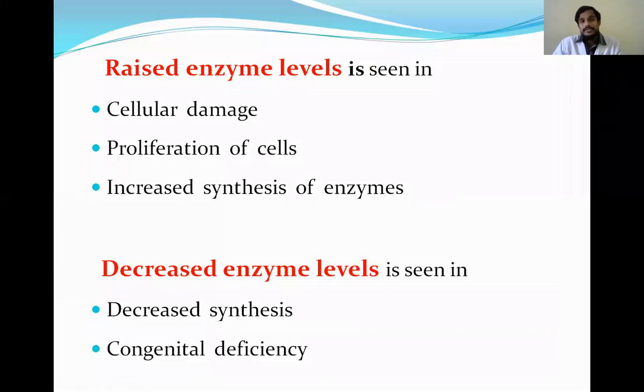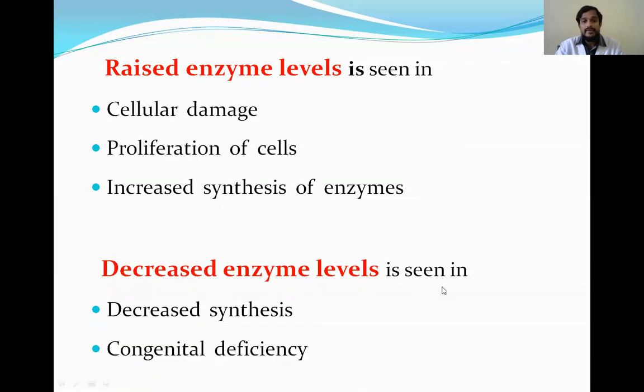And coming to the enzymes, raised enzymes are seen in cellular damage, proliferation of the cells, and increased synthesis of enzymes. See, in cellular damage, we know that due to damage, the enzymes are poured into the plasma, so plasma levels will be increased. In proliferation of the cells, the number of cells is more, so the normal turnover is more. That's why the enzymes will be increased in the blood if the number of cells is increased. Similarly, if the synthesis of enzymes itself is increased, then the enzyme levels are seen more in the plasma.